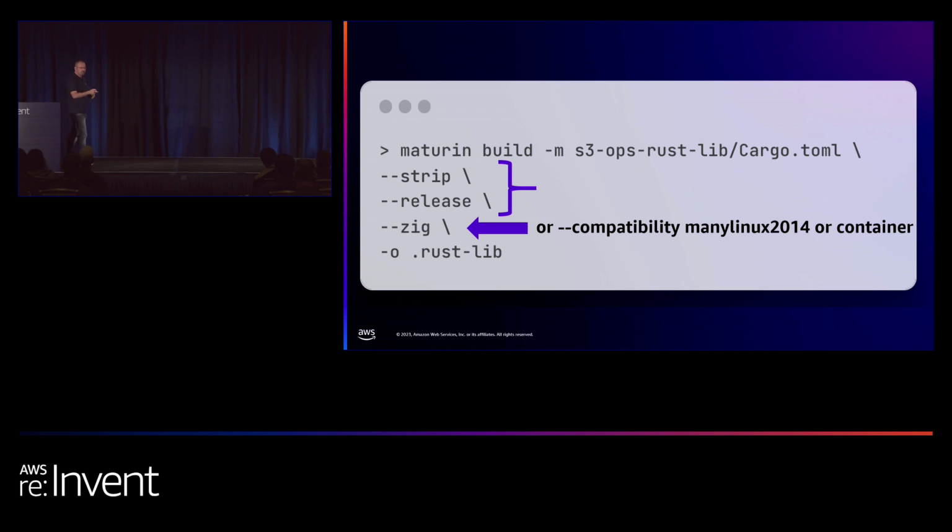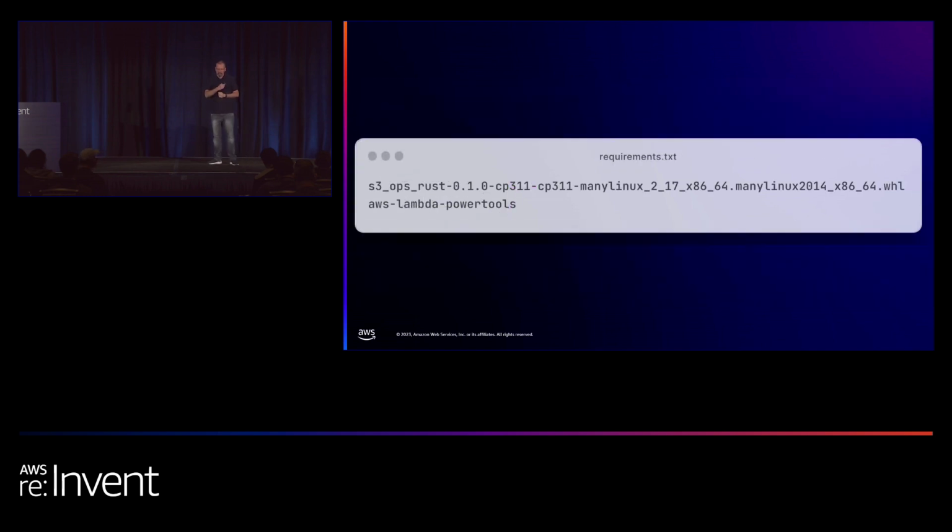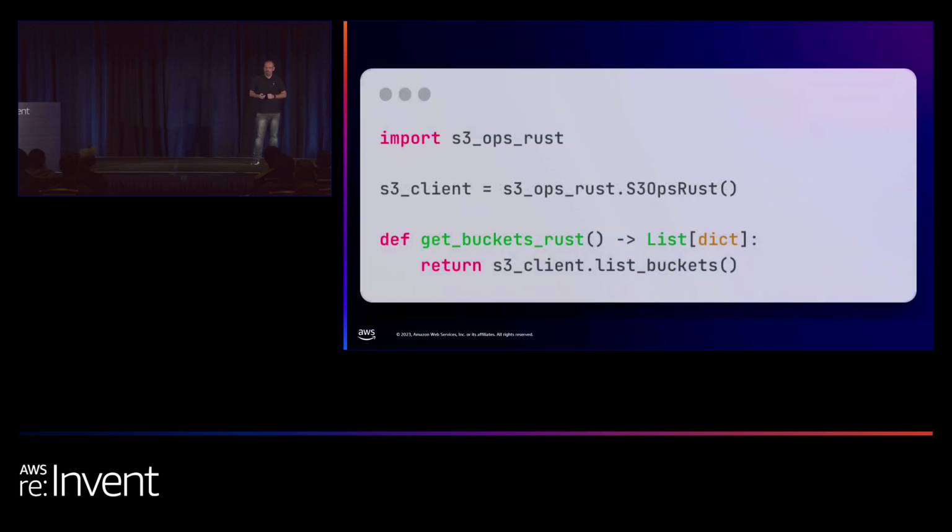So you can use either the Zig flag or the compatibility flag in order to make sure that your final binary can be used in your Lambda. So in the end, Maturin produces a package which you can use in your favorite package manager in Python, either pip or whatever you want to use, and it just works out of the box, very simple.